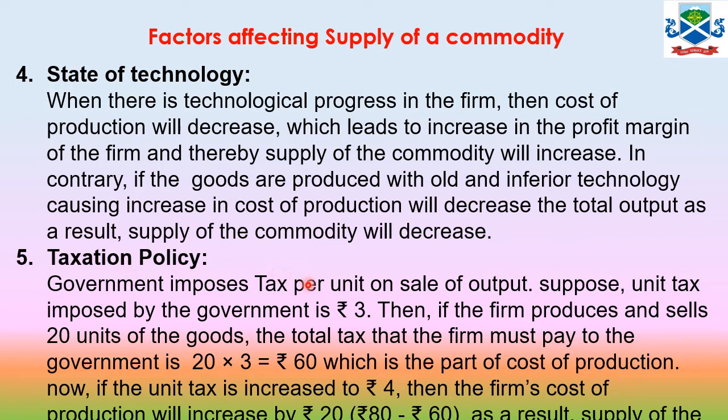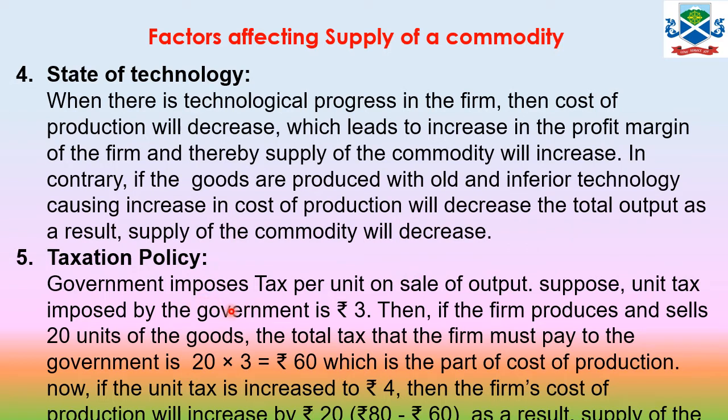Now if the unit tax is increased to rupees 4, so the government has increased the tax from 3 rupees to 4 rupees, then the firm has an additional cost to bear of rupees 20, because earlier it was paying 60 as tax. Now, because of the tax increase, it has to pay 20 into 4, that is 80 rupees.